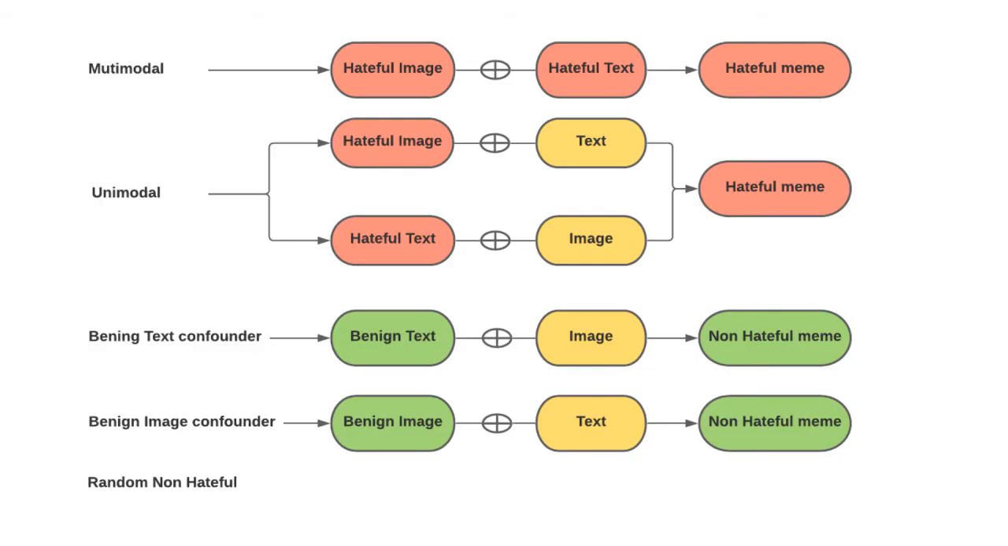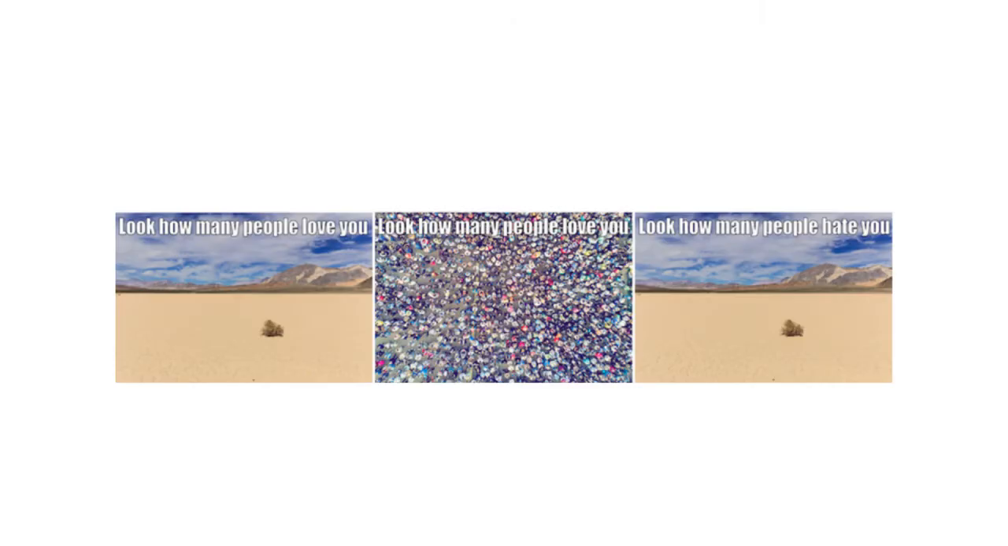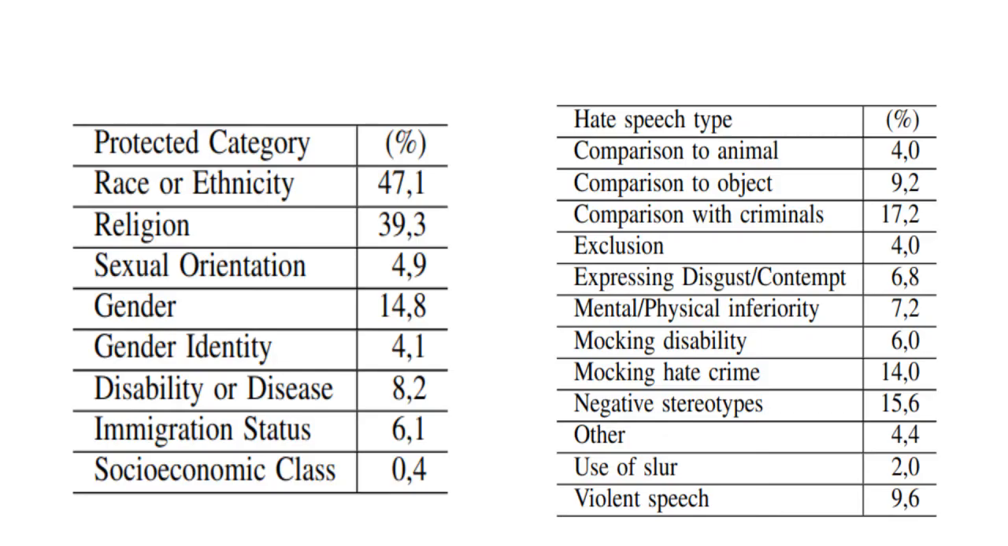The images are labeled as either hateful or non-hateful, and the memes can be of the following types: multimodal hate, unimodal hate, benign text confounder, benign image confounder, and random non-hateful. Additionally, there exist some memes with the same text with different images, which make them change their objective. As an example, this meme changes its meaning with just a change of its image. The memes that compose this dataset present protected categories, like ethnicity, religion, and sexual orientation, which are used to attack people, mainly through dehumanization, comparing them to animals or objects.